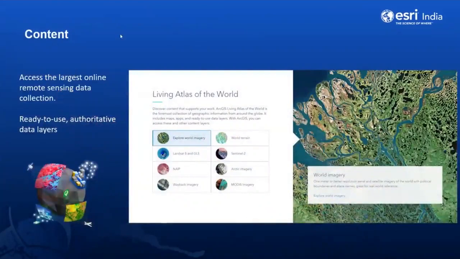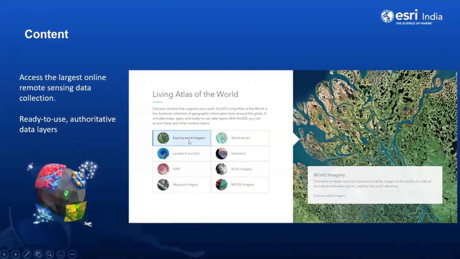ArcGIS Pro offers access to the largest online remote sensing data collection called Living Atlas of the World, which offers you ready-to-use authoritative data layers. And even though these datasets are available for the whole world, we will be specifically discussing the India-specific data here.